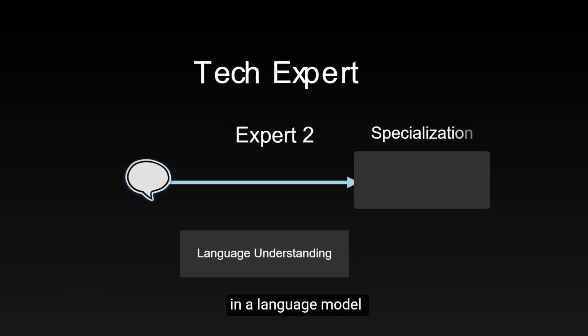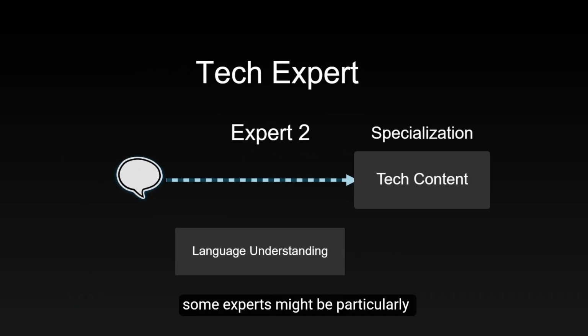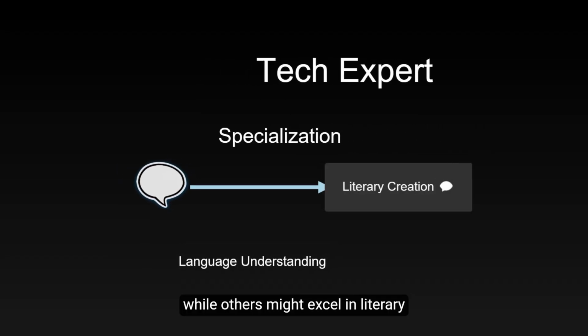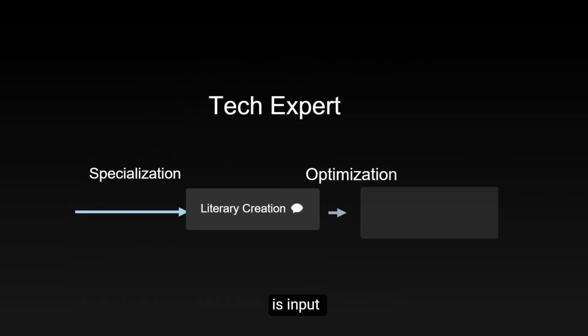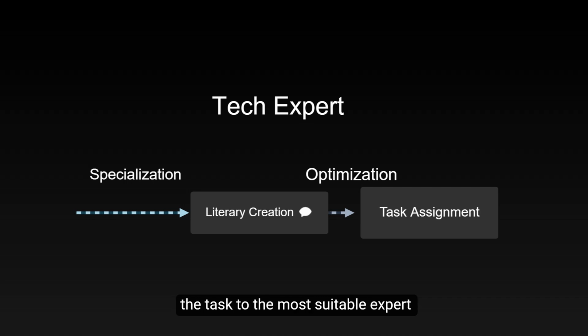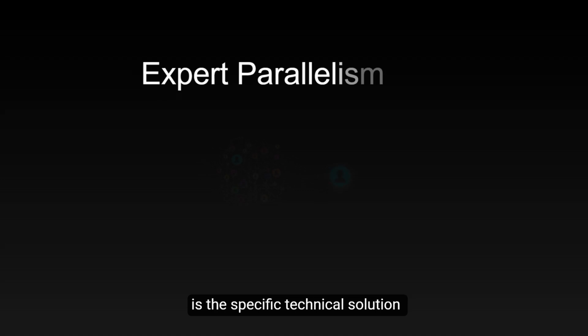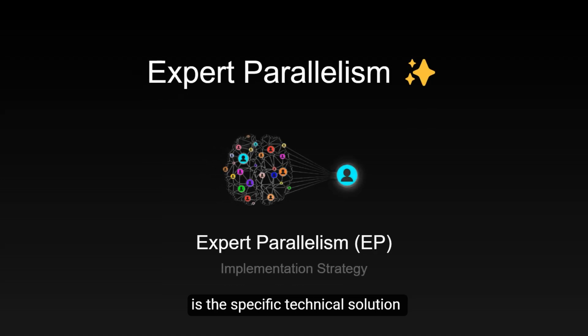For example, in a language model, some experts might be particularly good at handling technical content, while others might excel in literary creation. When a piece of text is input, the model intelligently assigns the task to the most suitable expert for processing. Expert parallelism, EP, is the specific technical solution to achieve this model.